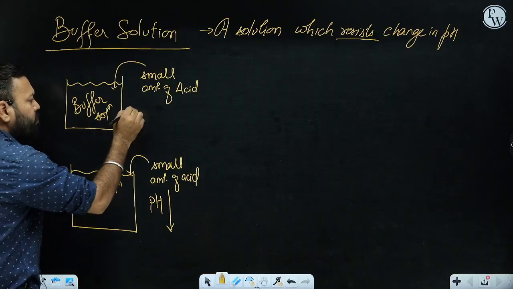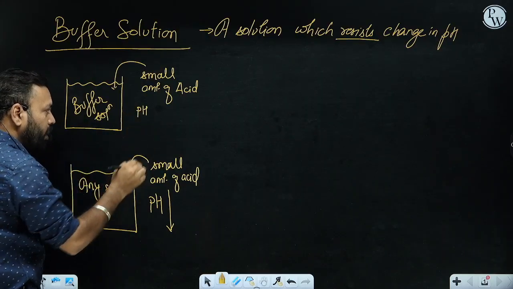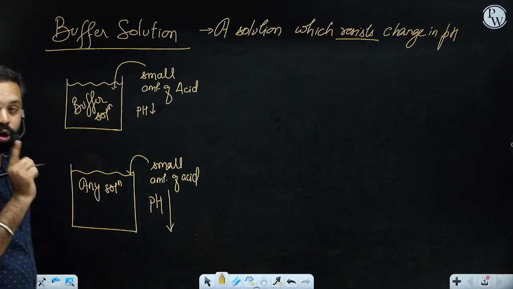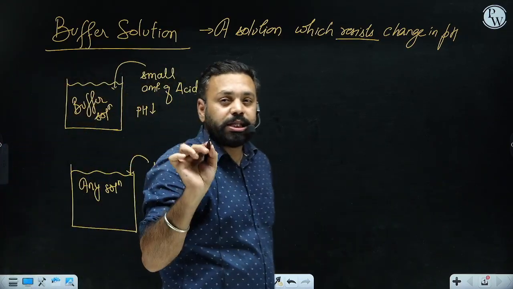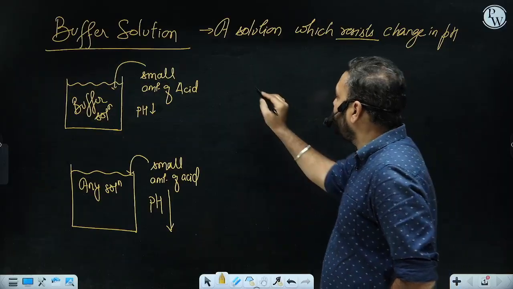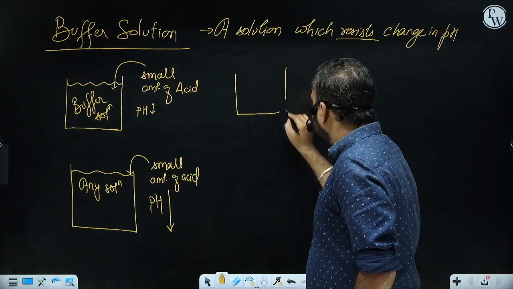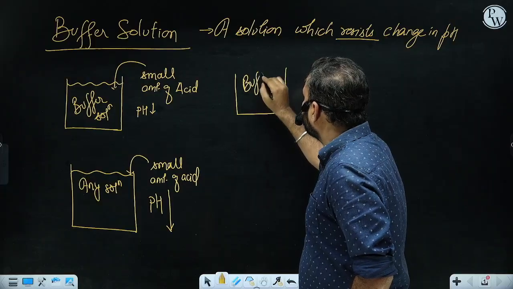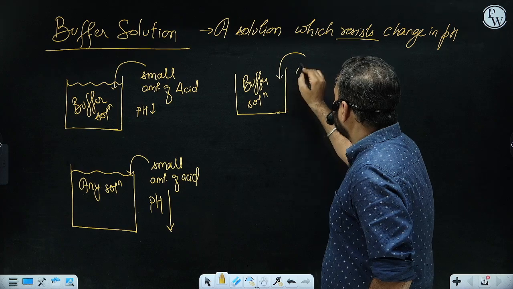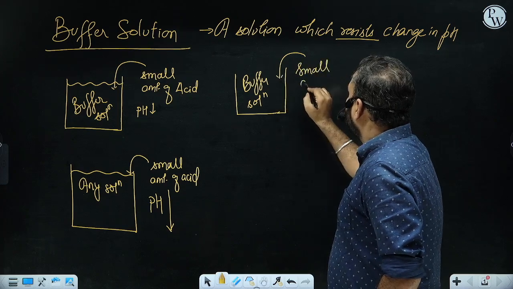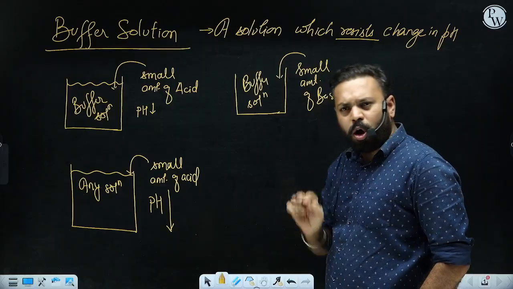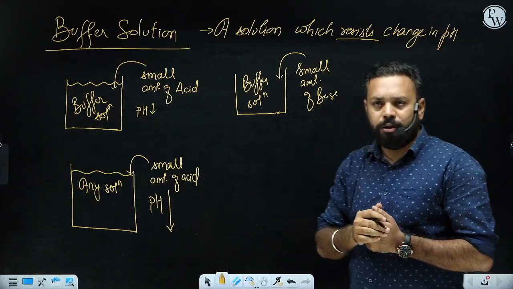Now what is going to happen to this buffer solution? Its pH will also decrease, but the decrease will be comparatively very, very small as compared to a normal solution. This is the basic fundamental of a buffer. Similarly, suppose this is a buffer solution, and you are adding a small amount of base, right? Of course, a small amount of base, not too much base. We'll discuss that also.